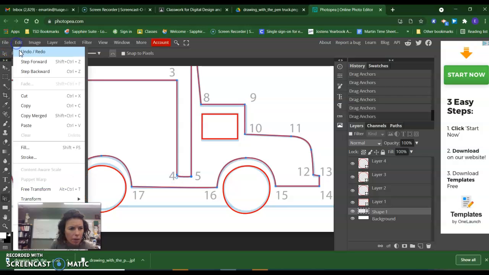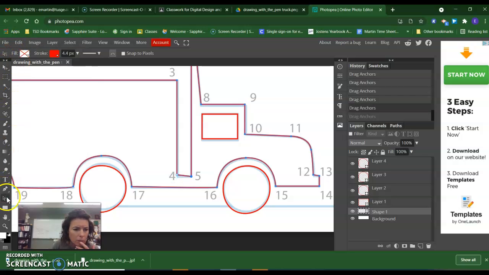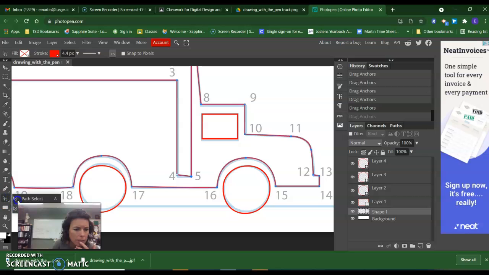So somehow I'm accidentally creating another handle. I don't want to create a handle. I just want to move that point.